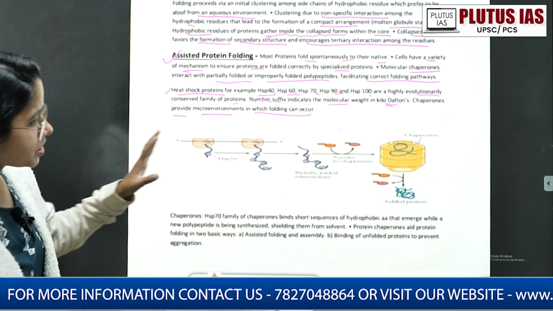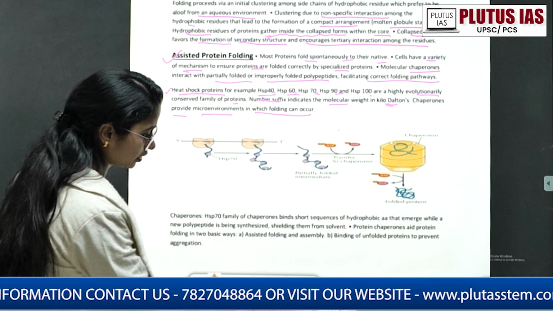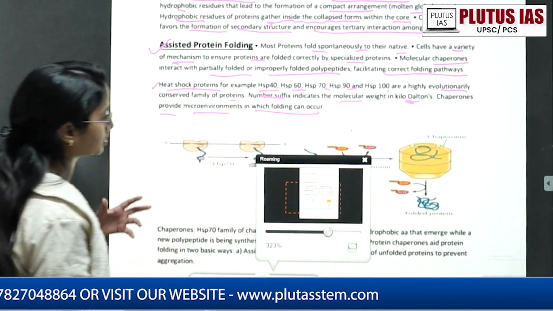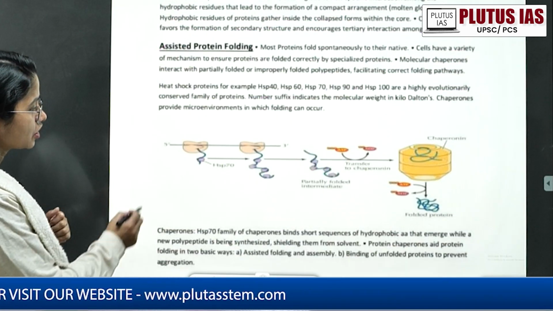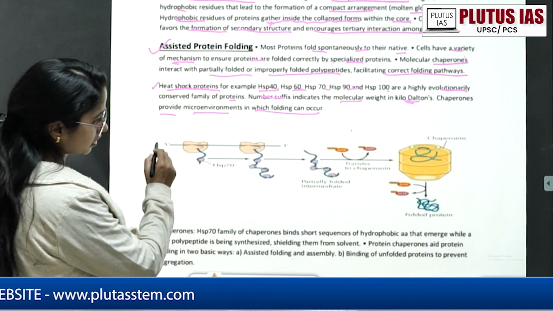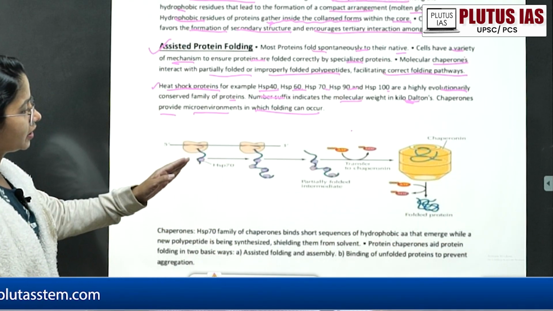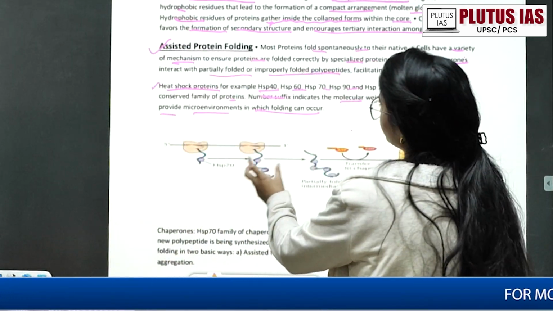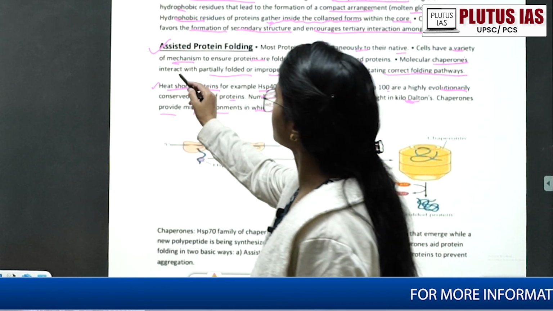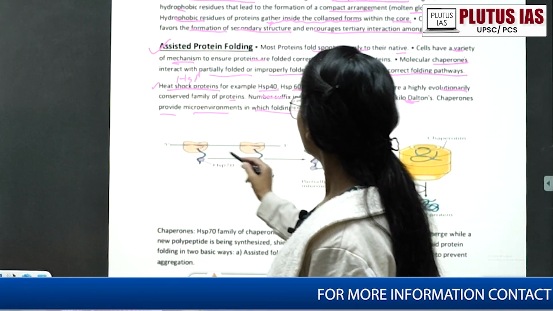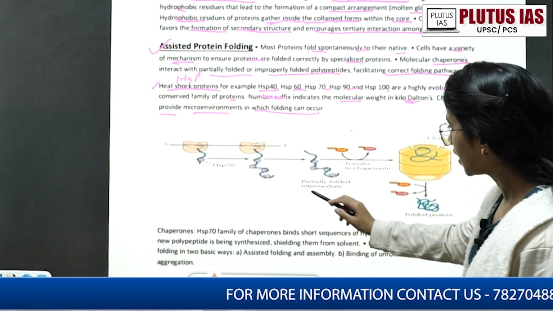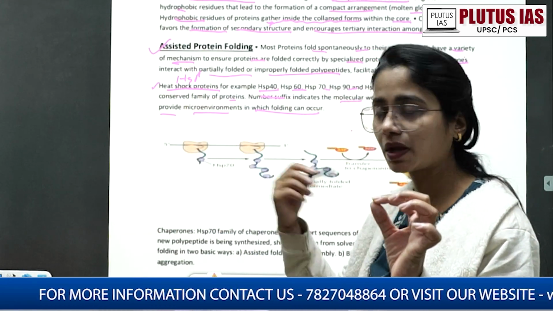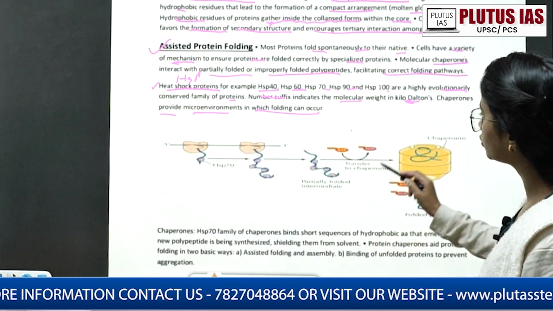So this is something you can see, or even if it is not easy to see, let me elaborate. This is your long chain of amino acids. Here the chaperones come, HSP, heat shock protein. They associate with the partially folded protein, this long chain of amino acids folded partially, then transfer to the chaperone.